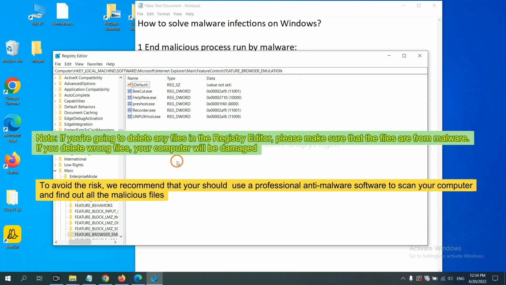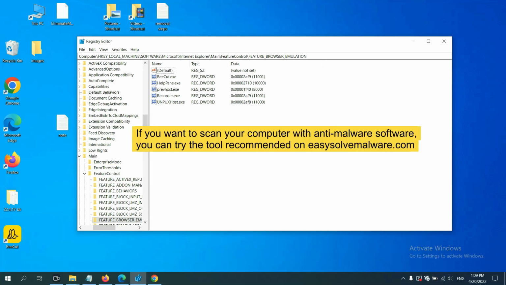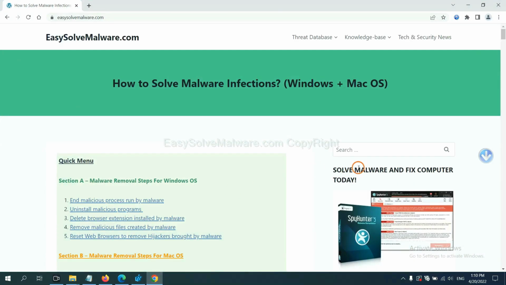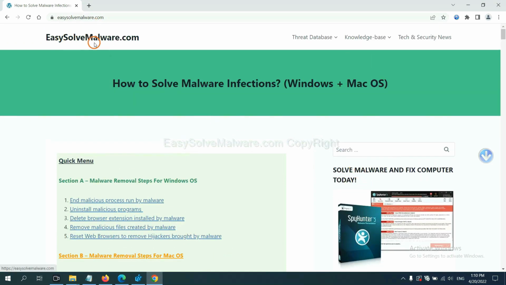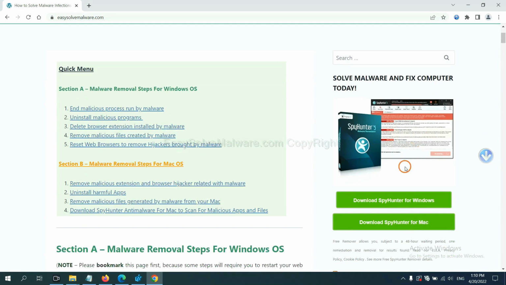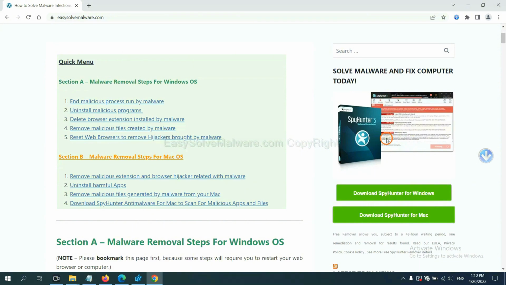we recommend that you use a professional anti-malware software to scan your computer and find all the malicious files. If you want to scan your computer with anti-malware software, you can try the SpyHunter 5 anti-malware from our website, ZLoader.AG. SpyHunter 5 is one of the most professional anti-malware. Download it here.